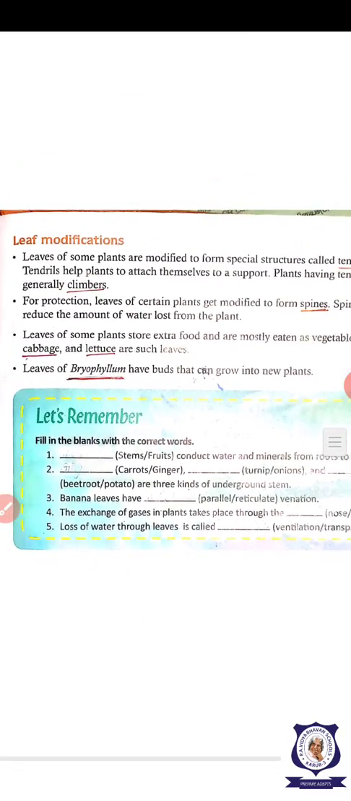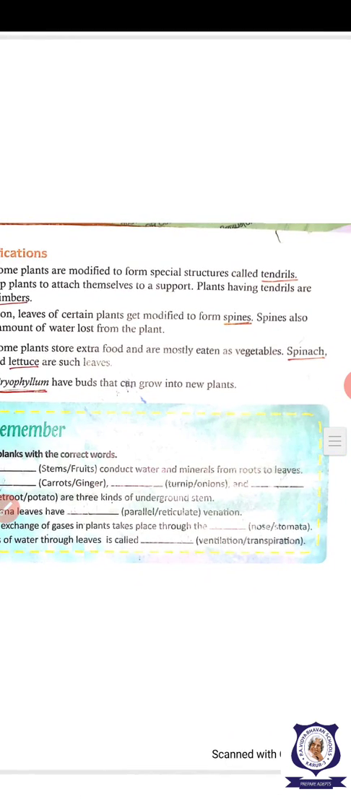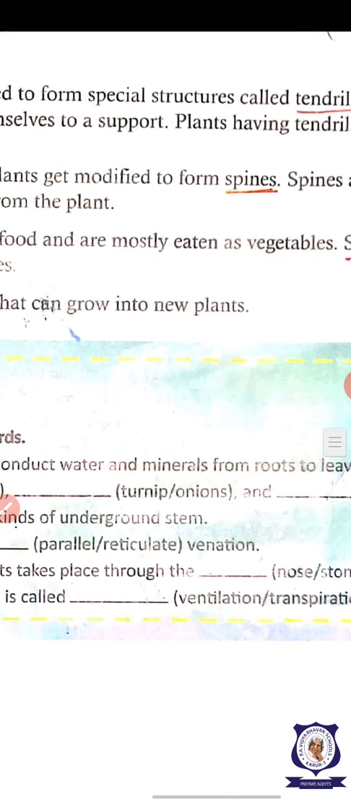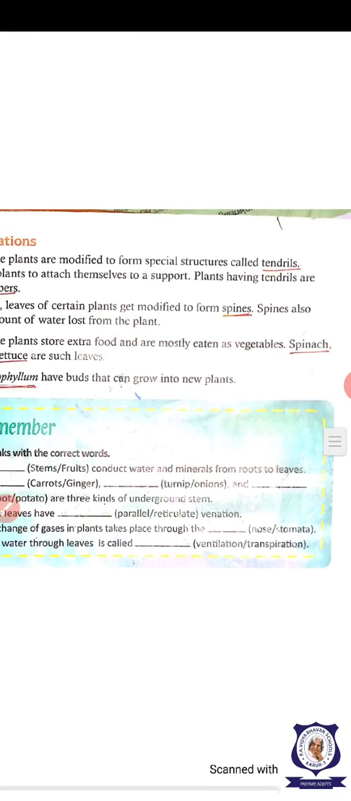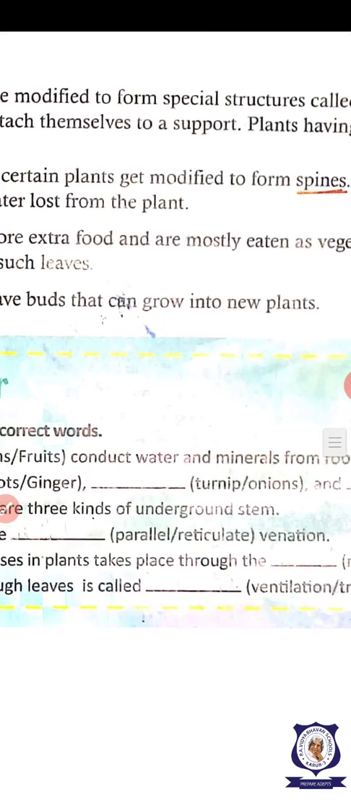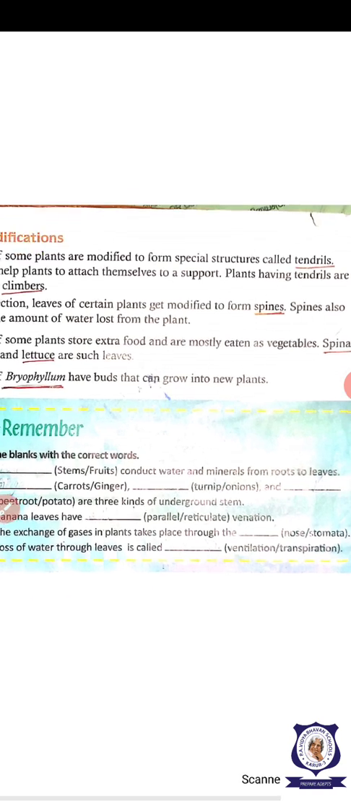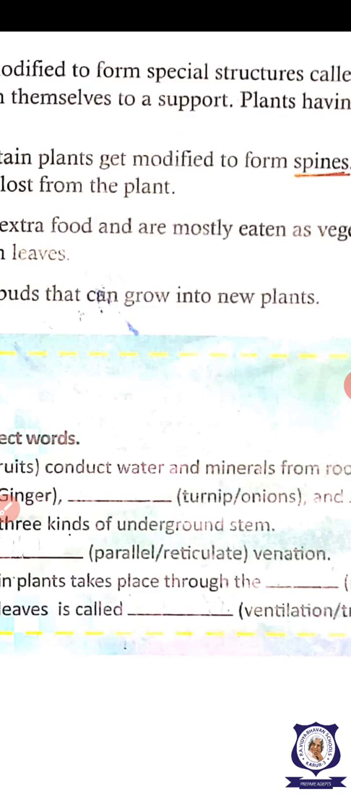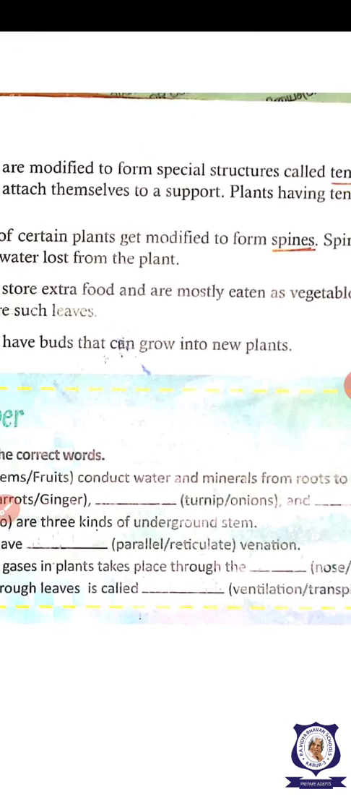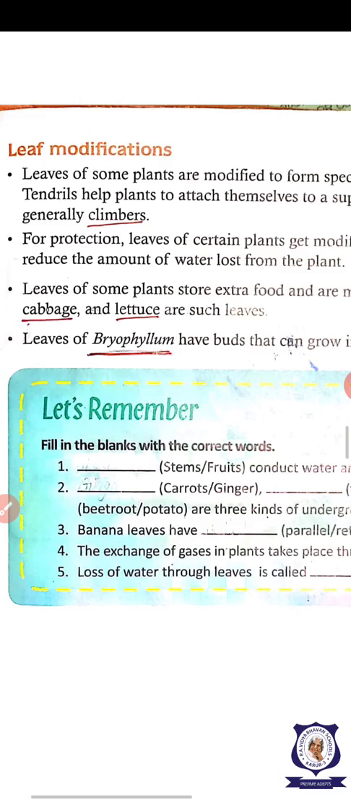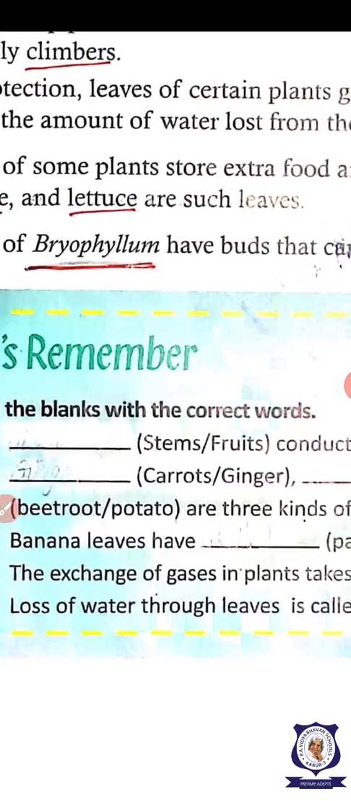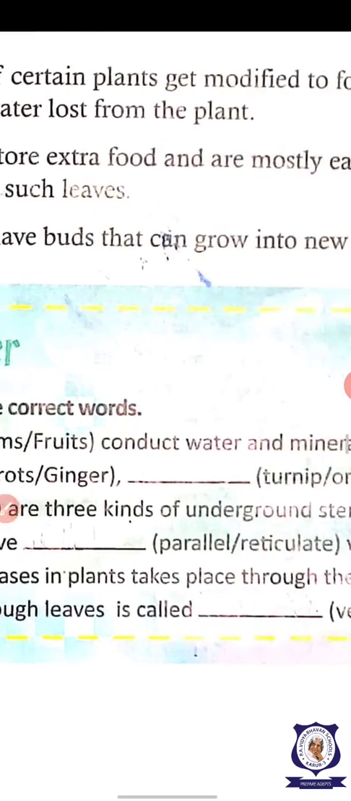Read this sentence. You see, dash conducts water and minerals from root to leaves. Which conducts? Stem or fruit? Stem. Which of these is an underground stem? Carrot or ginger? Ginger. Turnip or onion? Onion. Potato or beetroot? Potato.